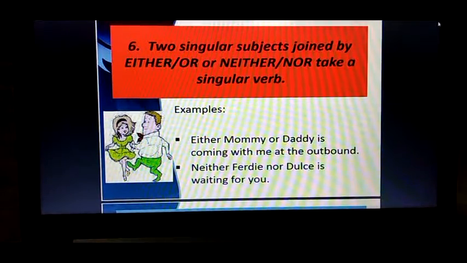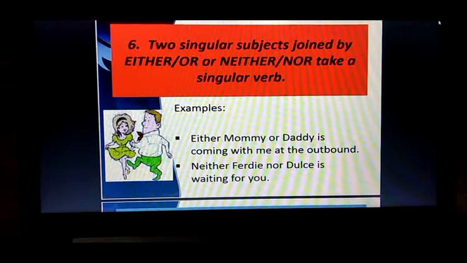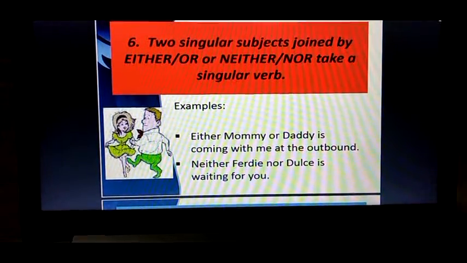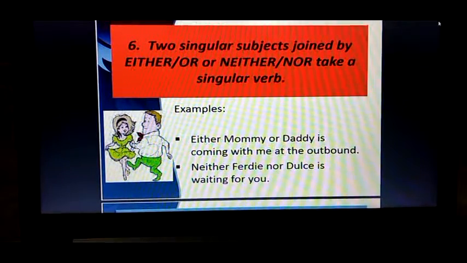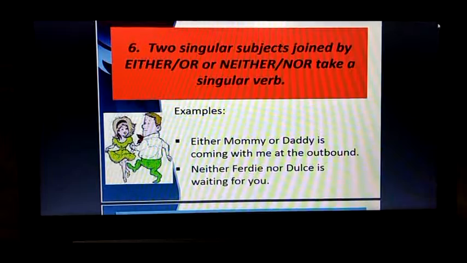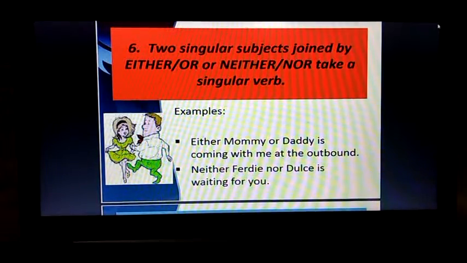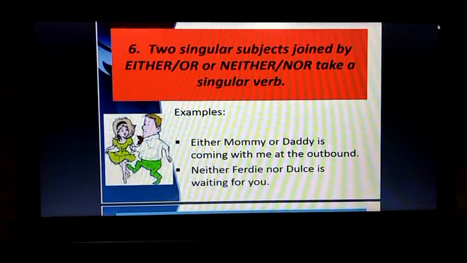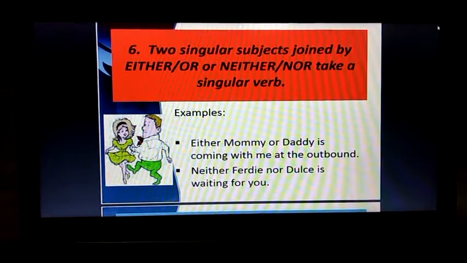In the second sentence, Ferdy and Tills. In both sentences a singular verb has been used.